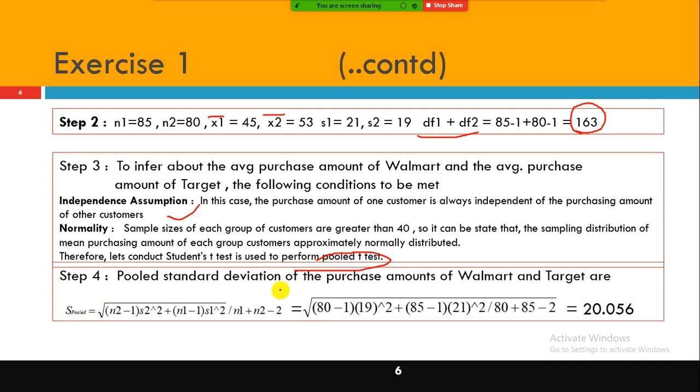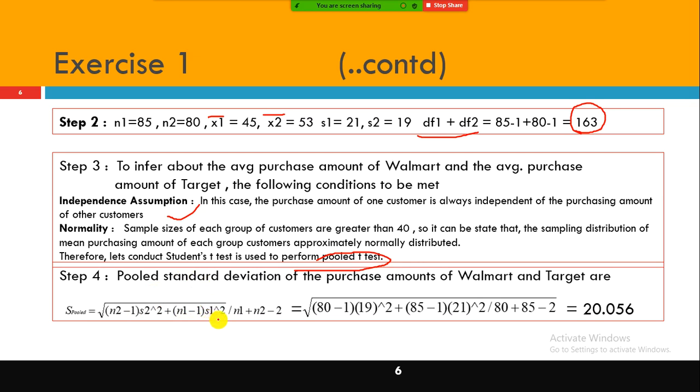So it is the square root of the following: sample 2 minus 1, times the variance of the second sample, S2 squared, plus sample 1 minus 1, times the variance of the first sample, S1 squared. Here N1 minus 1 is the degrees of freedom of your first sample, and N2 minus 1 is that of the second sample.